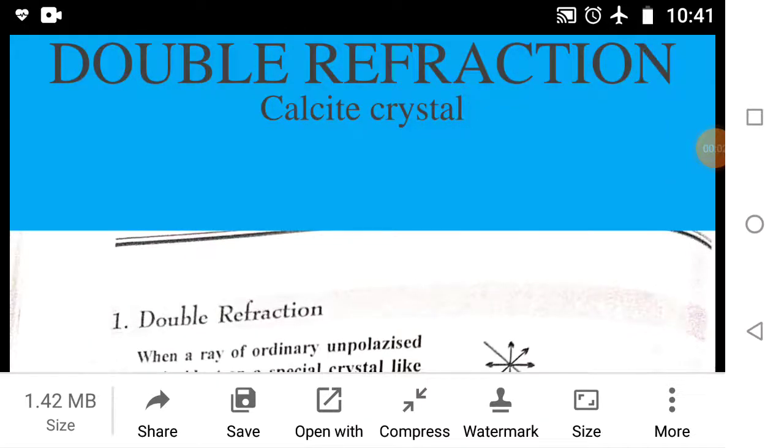Hello everyone. Today we will discuss double refraction and the calcite crystal. Firstly, we explain what double refraction is.